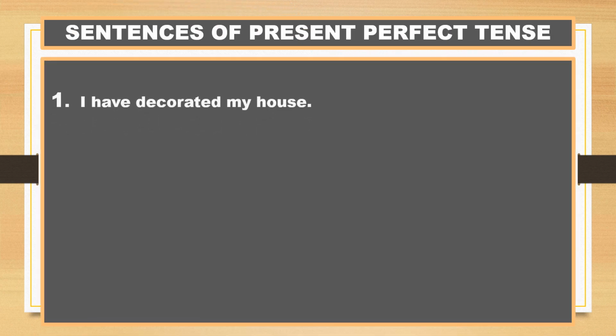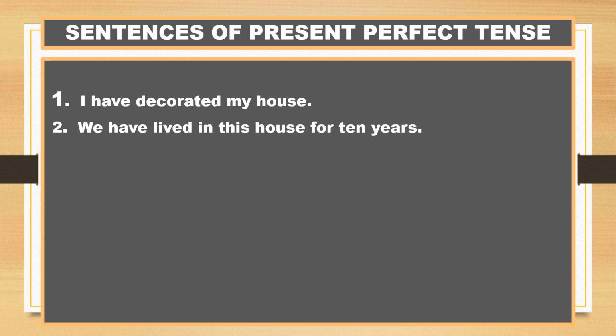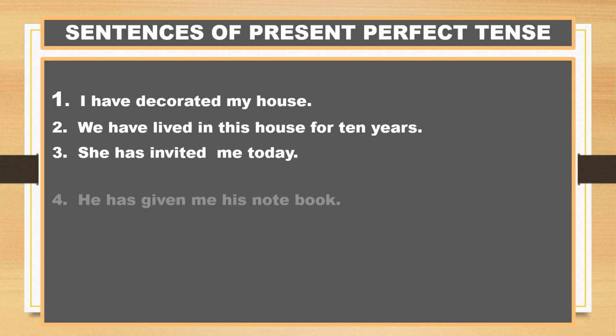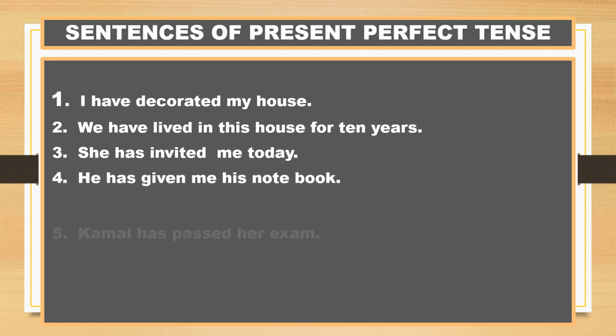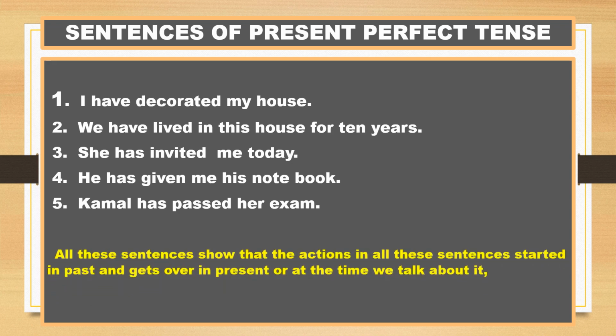See some more sentences in present perfect tense. First, I have decorated my house. We have lived in this house for 10 years. She has invited me today. He has given me his notebook. Kamal has passed her exam. All these sentences show that the action started in the past and gets over in the present, or at the time we talk about it.